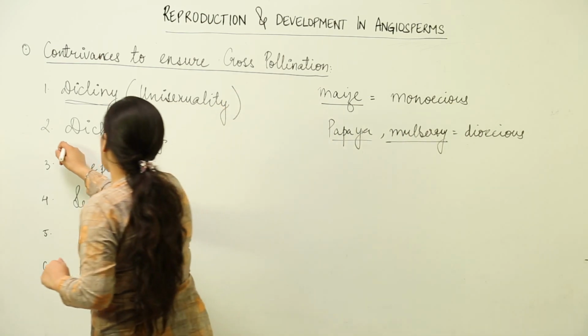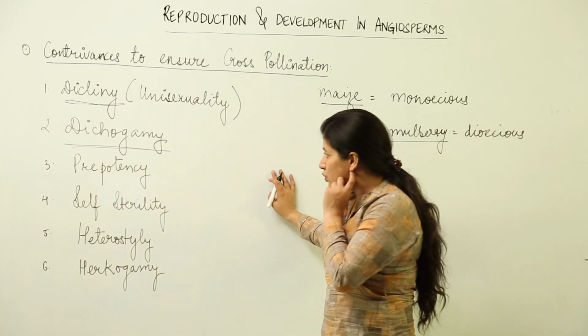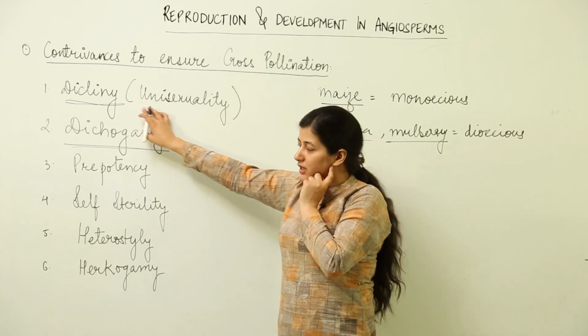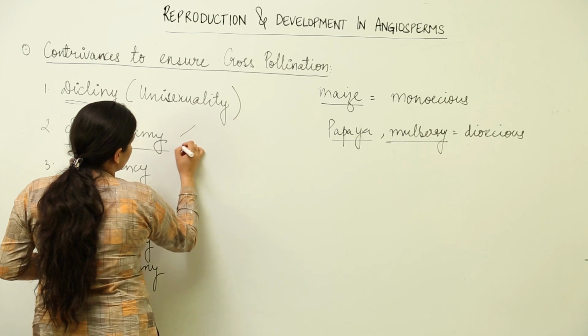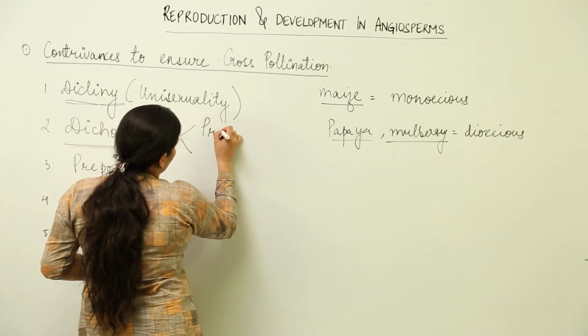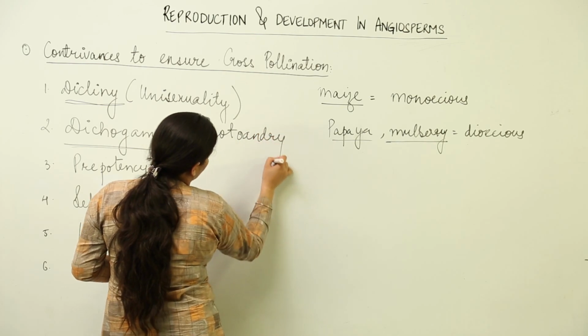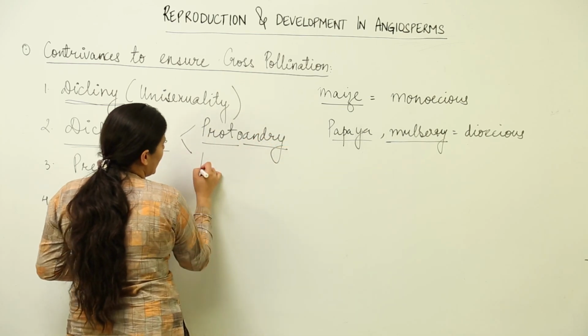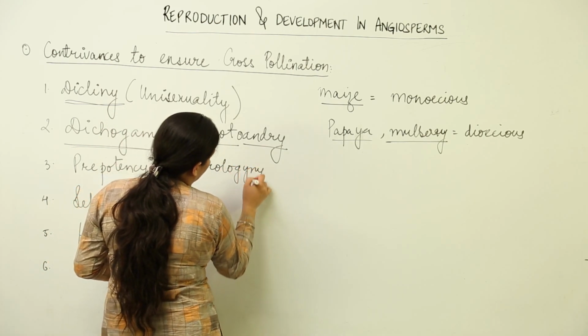The other example is dichogamy. Now, what is dichogamy? It has something to do with fusion, as you can see, gamy is the word that we find in this word. It is of two types. One is proto-andry. Proto means first, andry refers to male, and the other one is protogamy.